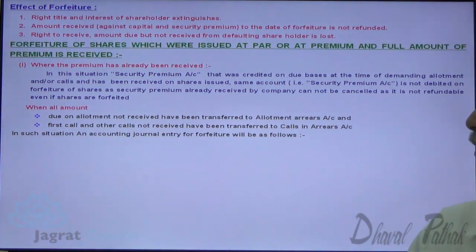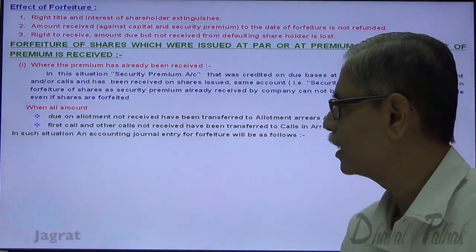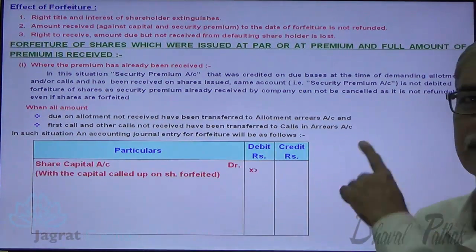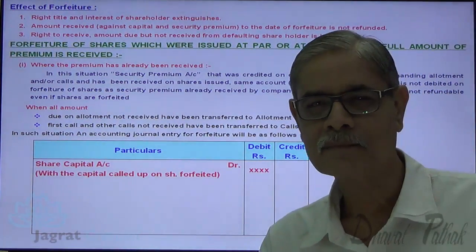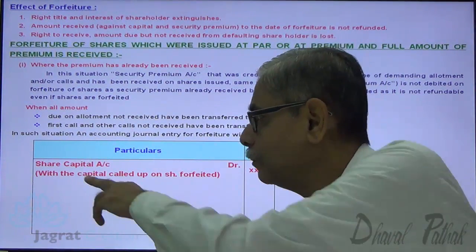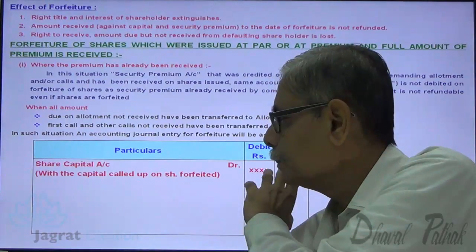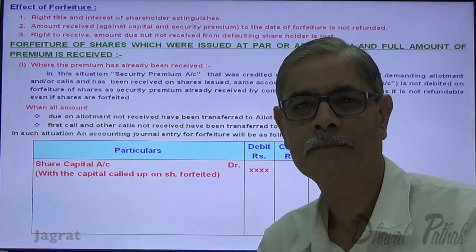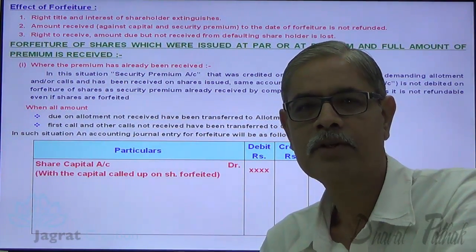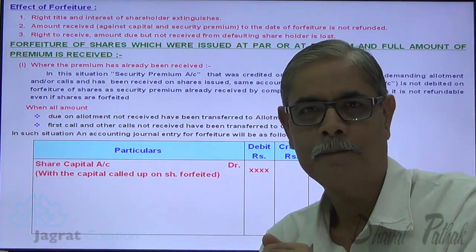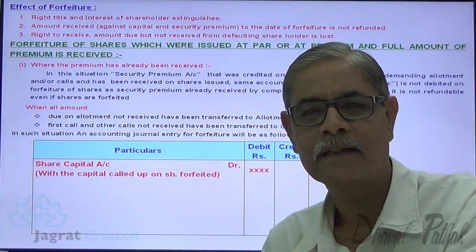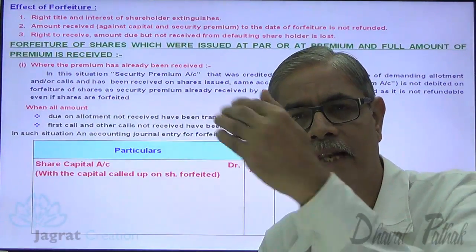In such a situation, the accounting journal entry for forfeiture will be recorded. How? Look at it. Share capital account debit. Now see, share capital account is debited. With what? With capital called up on shares forfeited. Now, when the shares were allotted, share capital account was credited. When the shares are forfeited, share capital account is debited.